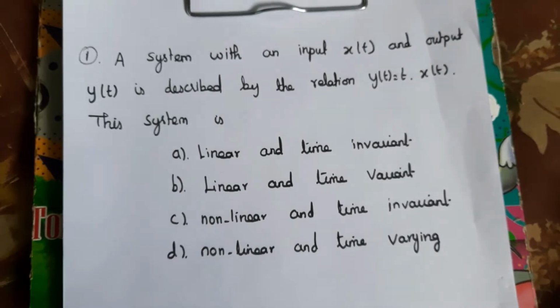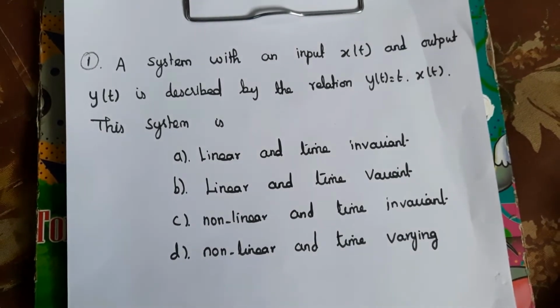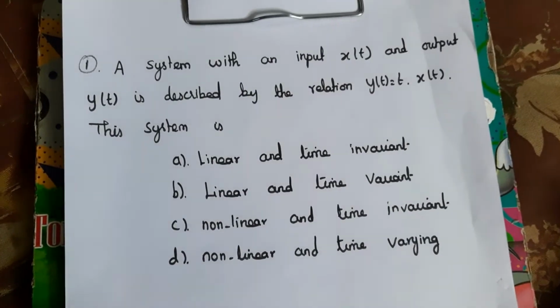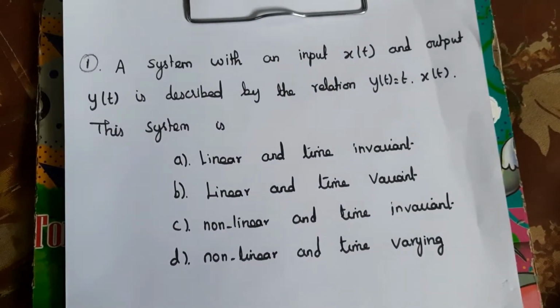First question, a system with an input x of t and output y of t is described by the relation y of t is equal to t into x of t. This system is... A system is said to be linear if it satisfies two conditions. One is superposition, it satisfies the superposition theorem, and the next one is homogeneity.